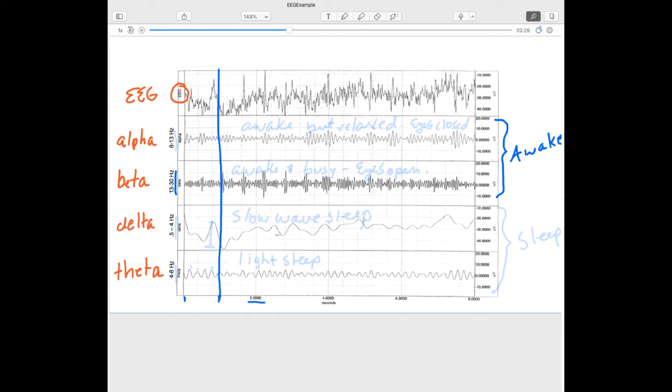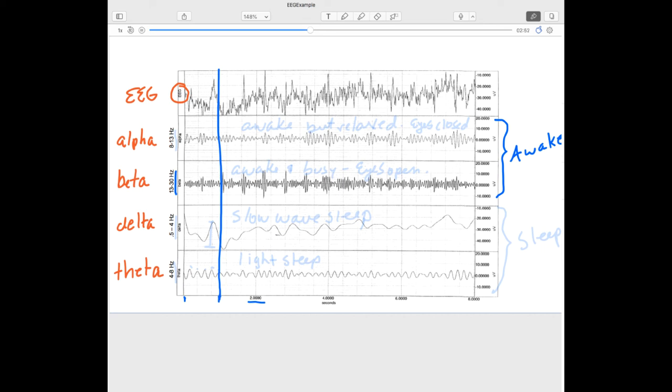Beta waves are seen when a person is actively working on something. So if you're looking at something, then you're probably going to see a large amount of beta activity in the visual cortex, for example. If you close your eyes you stop processing visual information. At this point, you should see an increase in alpha wave activity.